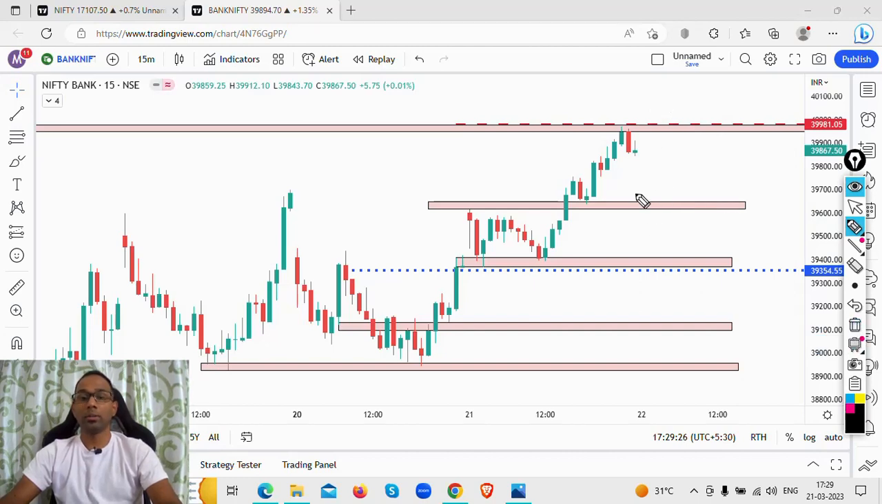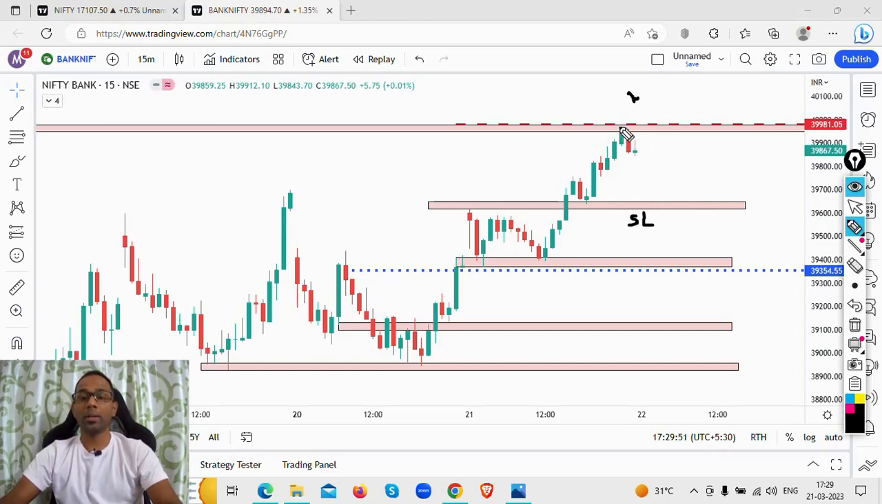All right, so just to revise once again, if there is a gap down opening and there is price buying happening around the support level which we have marked, I'm going to look at taking a long trade only if the risk to reward is in my favor, and the stop loss will be below this particular zone.